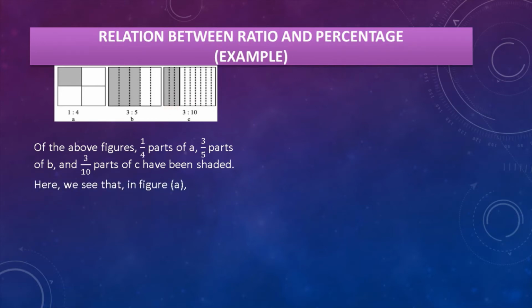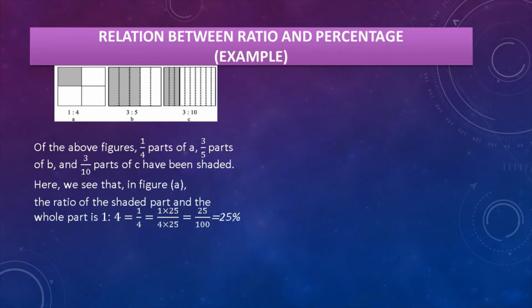Here we see that in figure A, the ratio of the shaded part and the whole part is 1:4, because 4 is the whole total part and 1 is the shaded part. That's why you can write 1:4. And as you know, a ratio is a kind of fraction, so we can write 1 divided by 4 equals, and for making a percentage we have to make the denominator 100.